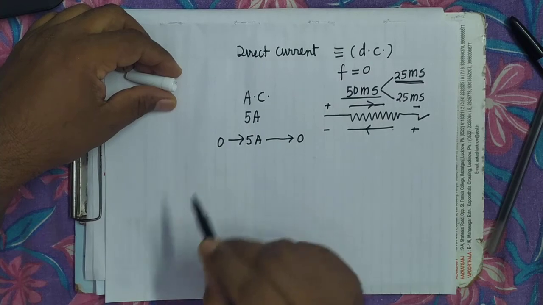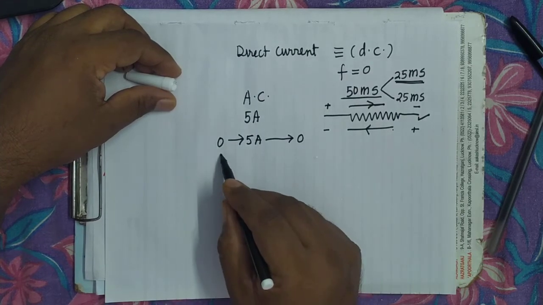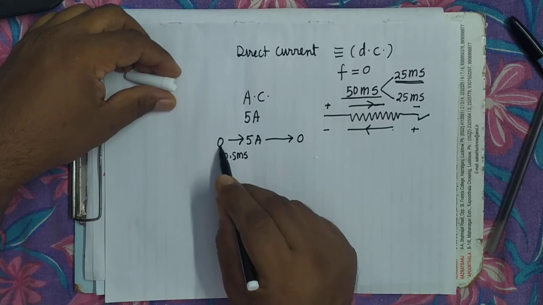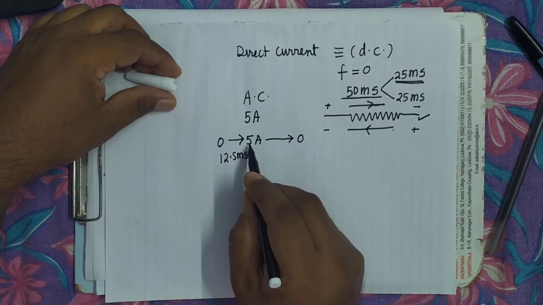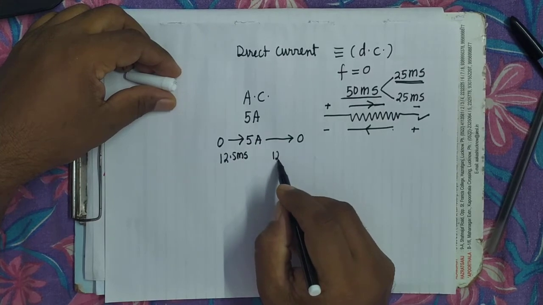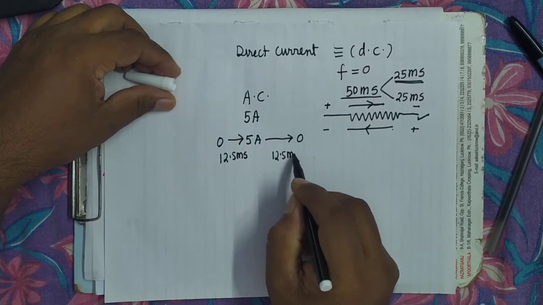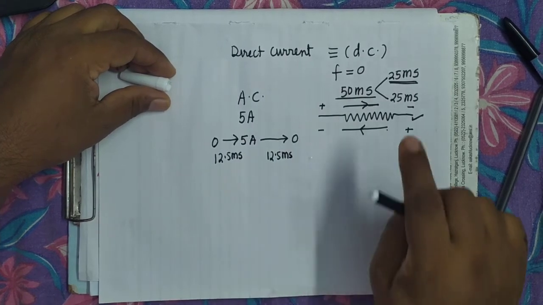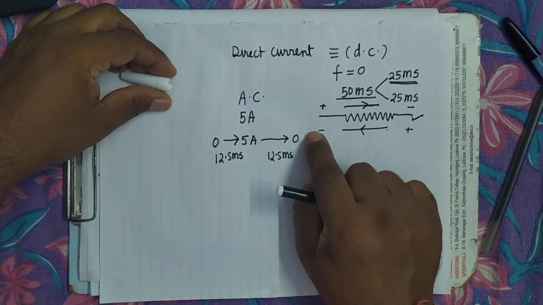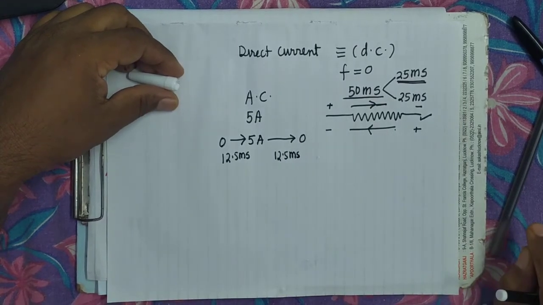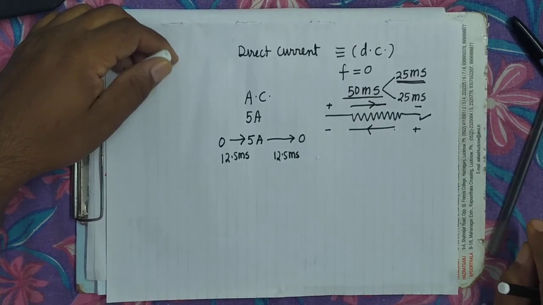Means in 12.5 millisecond, magnitude of current increases from 0 to 5 ampere. And in the remaining 12.5 millisecond, it will go from 5 ampere to 0. After that, what will happen? Polarity will be reversed, but the variation will be in the same way.